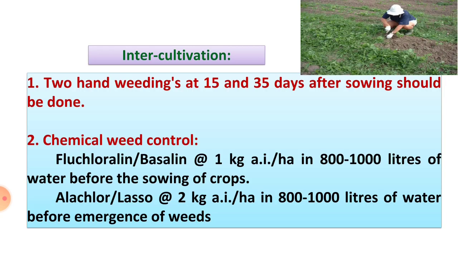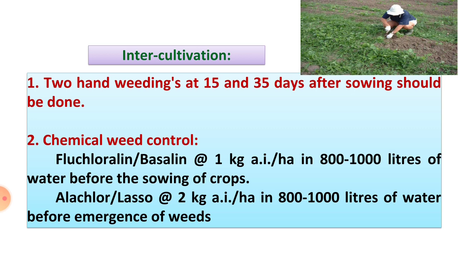Then intercultivation. Intercultivation means the tillage operations carried out after the sowing of the crop, in the standing crop. In soybean, weeding, spraying and hoeing are the most important intercultivation operations.